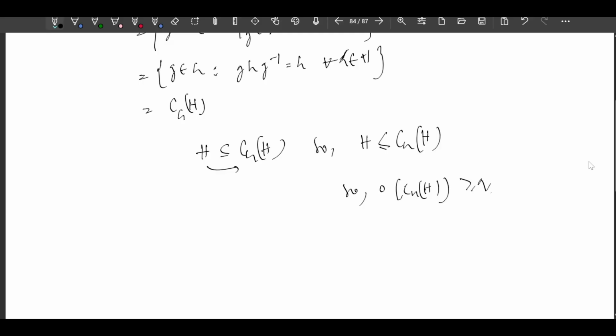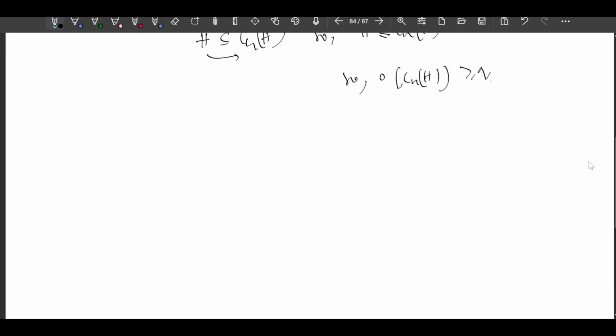So it is greater than or equal to Q means either it is Q or it is PQ, right? But it cannot be PQ. If it is PQ, then every element of G commutes with H, and conversely every element of H commutes with every element of G. Therefore, ZG cannot be trivial.